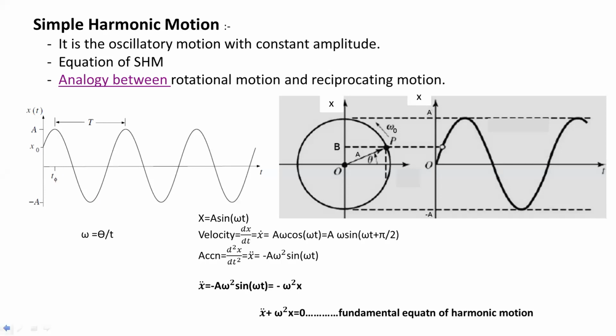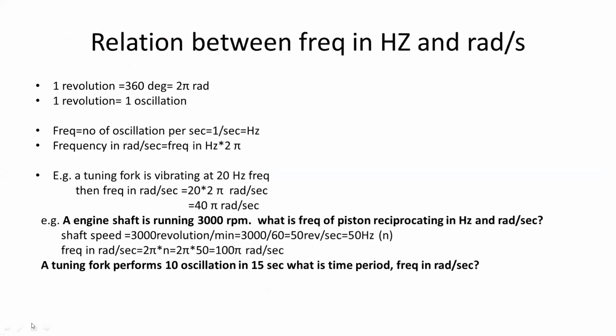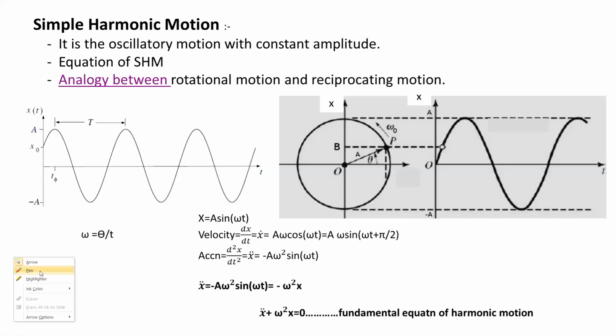So if we consider a simple spring mass system like this, and draw one horizontal line from the mean position and this vertical line, this vertical line will represent the axis of the displacement, and this axis will represent the time axis.